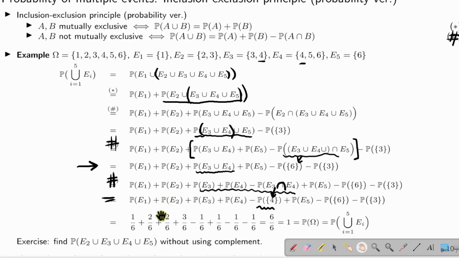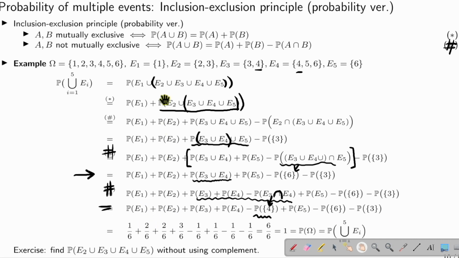At this line, what is the probability of E1? Probability of E1 is the size of E1 divided by the size of omega. Size of omega is 6. Size of E1 is 1, so 1 over 6. What's the probability of E2? Probability of E2 is the size of E2 divided by size of omega. Size of E2 is 2. Size of omega is 6, so we get 2 over 6. What's the probability of E3? Size of E3 divided by size of omega. E3 has 2 elements. Size of omega is 6, so 2 over 6. What's the probability of E4? It's the size of E4, that is 3, divided by 6, so 3 over 6.